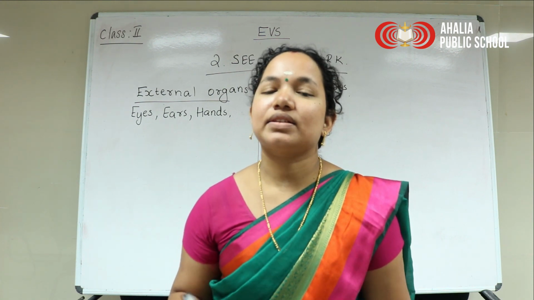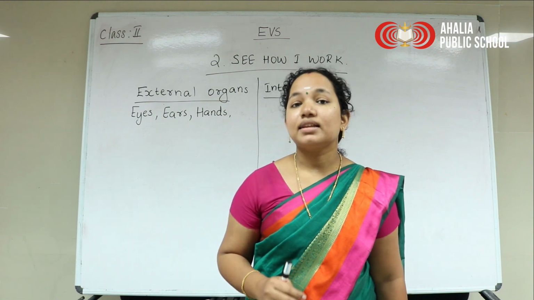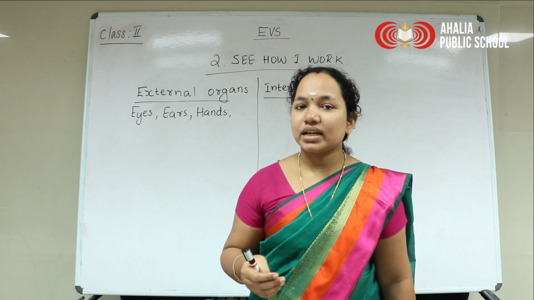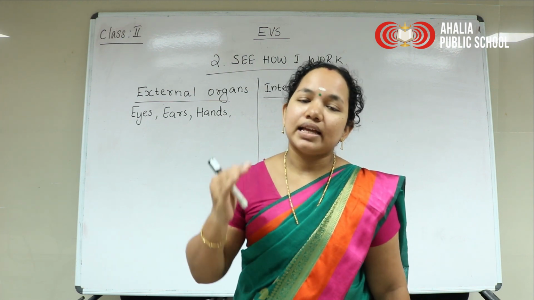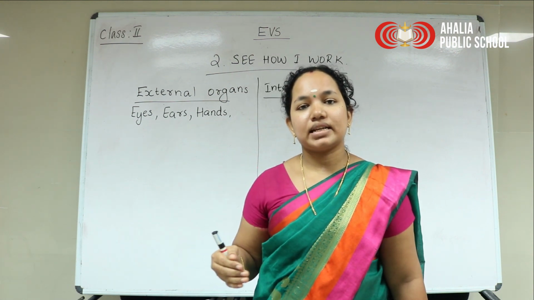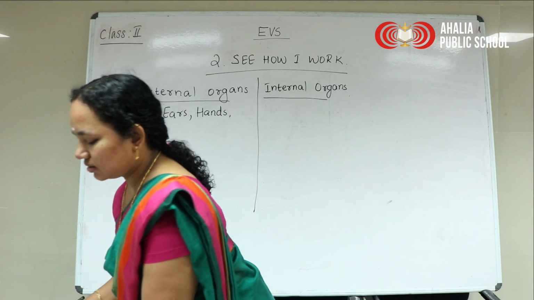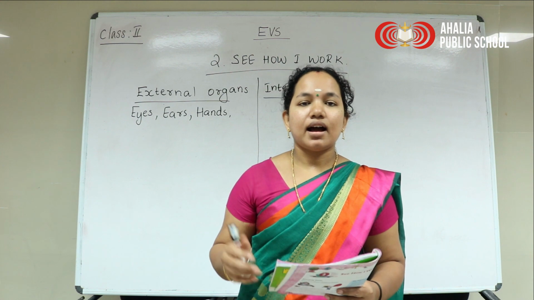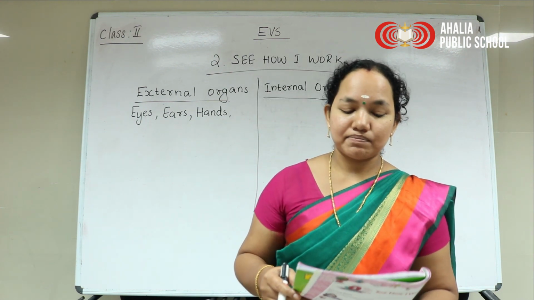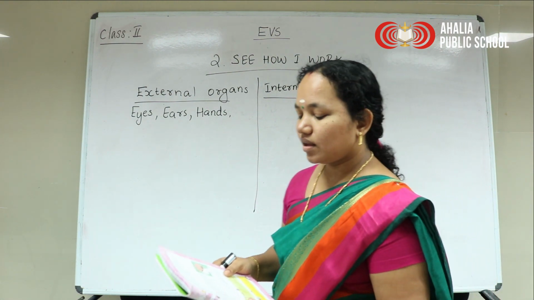Children, we are not able to see them, but they are always functioning. Brain, heart, lungs, stomach, kidneys, bones and muscles are some of our internal organs.